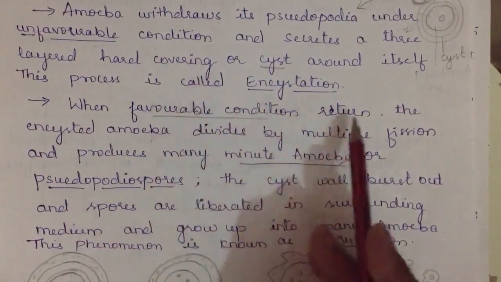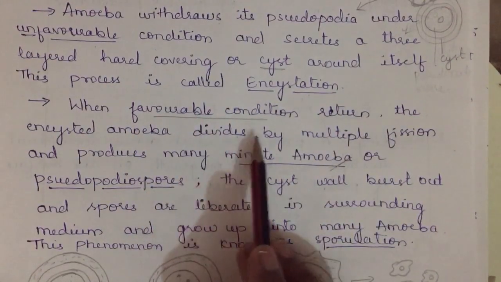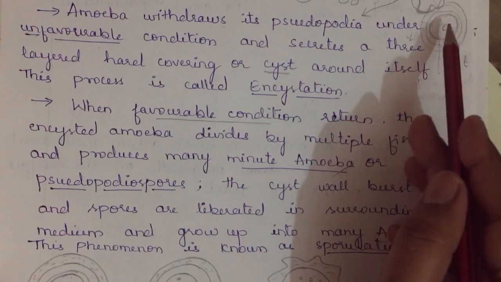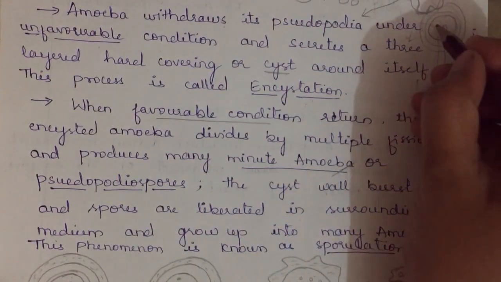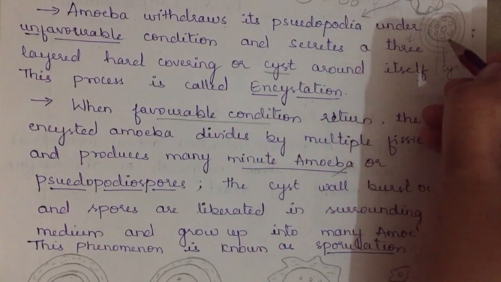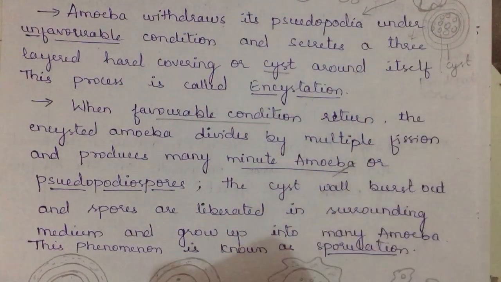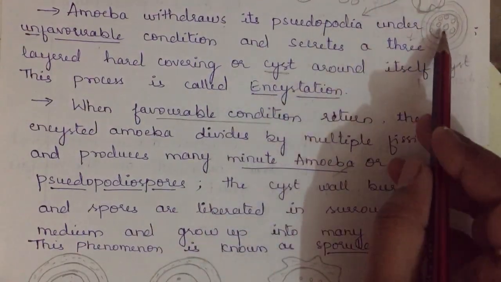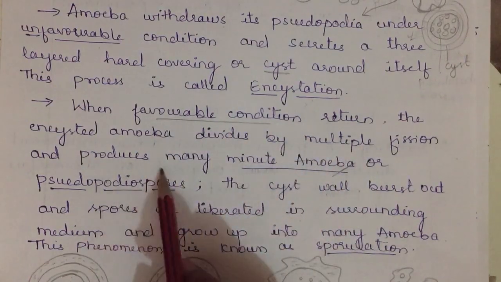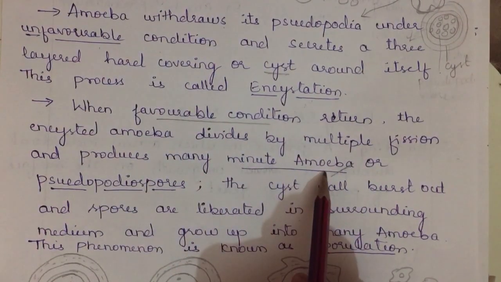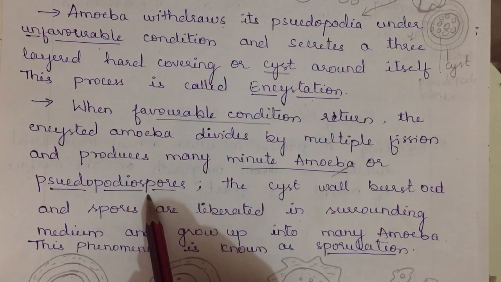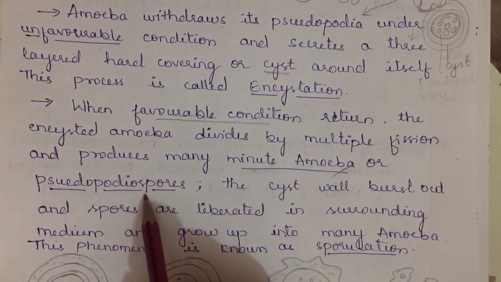When favorable conditions return, the encysted amoeba divides by multiple fission. This one is the encysted amoeba. Now this encysted amoeba divides by multiple fission. As we said, multiple fission is a process in which a parental cell divides into many offsprings. That takes place when there are favorable conditions, and it produces many minute amoeba. Those minute amoeba are also called pseudopodiospores.